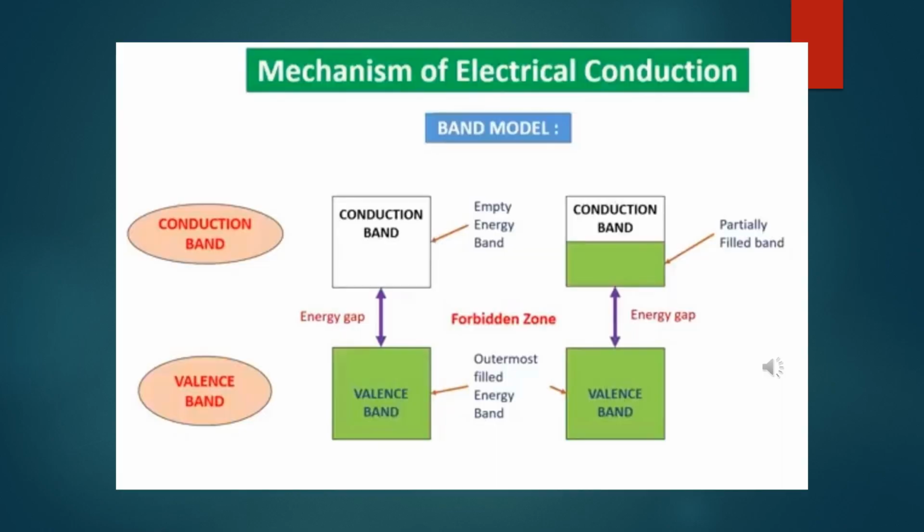Mechanism of electrical conduction. Mechanism of electrical conduction can easily be understood by band model. Band model includes two cases. First one, in which valence band is completely filled and conduction band is completely empty. Here is small energy gap and this is forbidden zone. In second case, valence band is completely filled and conduction band is partially filled. Here is also energy gap and this is forbidden energy zone.